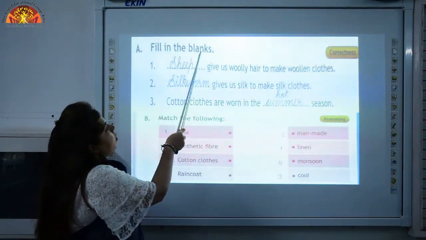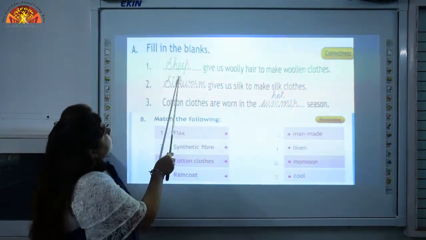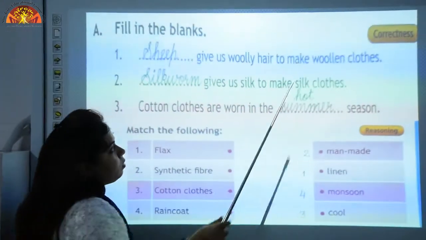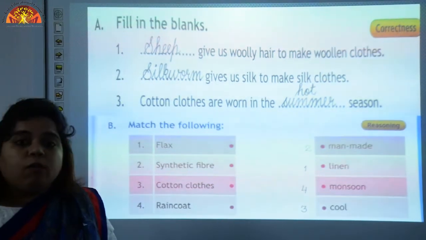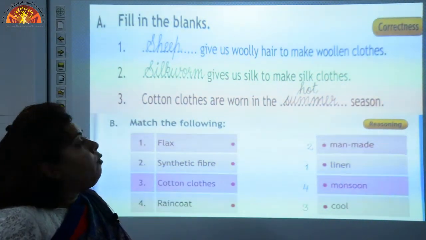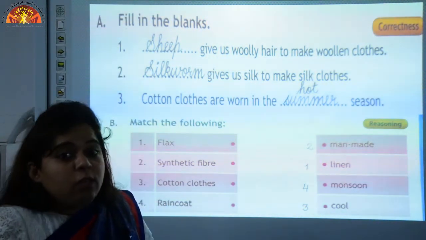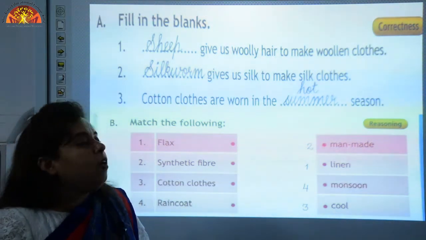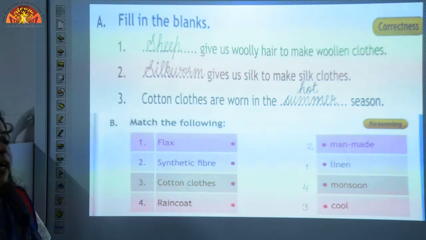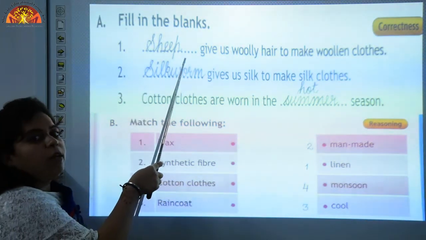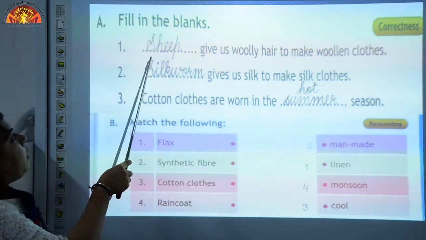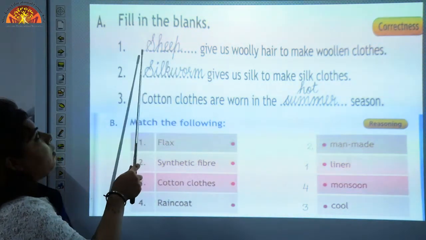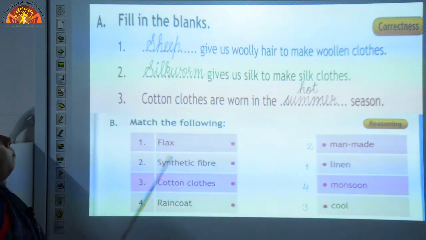Fill in the blanks. Dash gives us woolly hair to make woolen clothes. Okay. From where do we get woolly hair? Which animal gives us woolly hair? We get it from sheep. Okay, write with me. Spelling of sheep is S-H-E-E-P. S will be capital, kids.